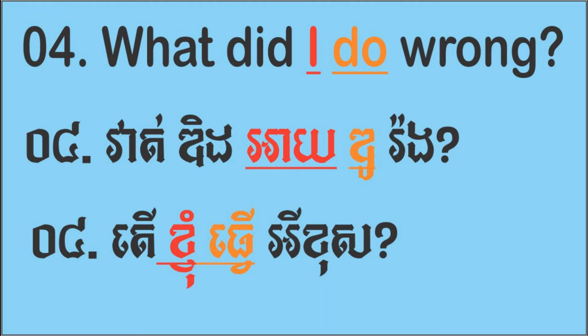So do is the verb, and I in front of the verb is a subject pronoun. Okay, let's go to the